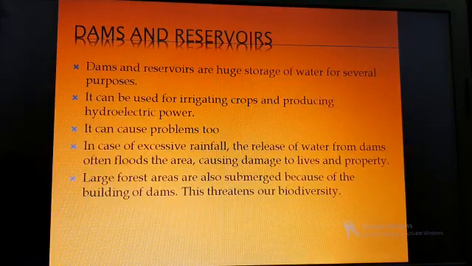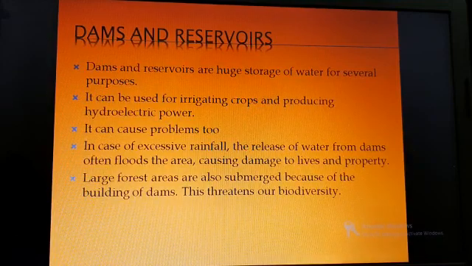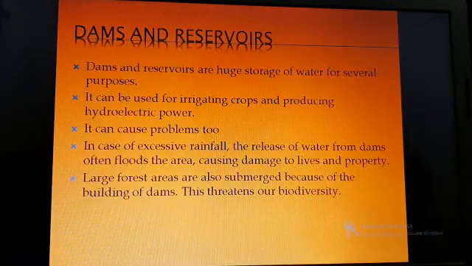And large forest areas are also submerged because of the building of dams. To build dams, humans have destroyed many forest areas. Many rivers they have blocked to build dams. This threatens the biodiversity. It is affecting the balance of nature.